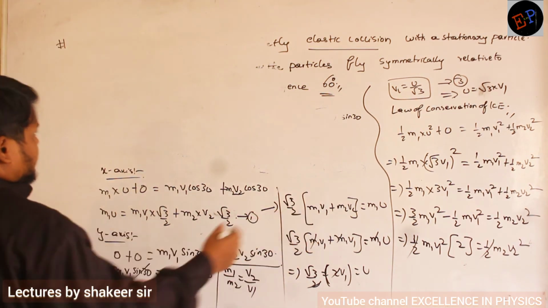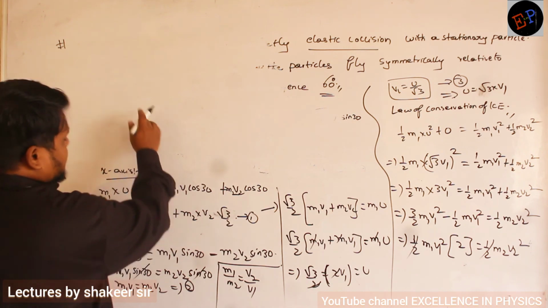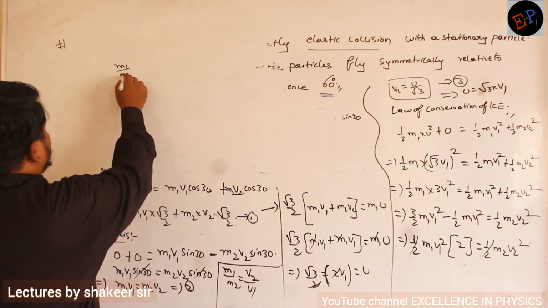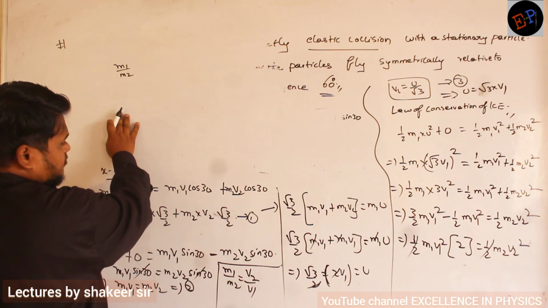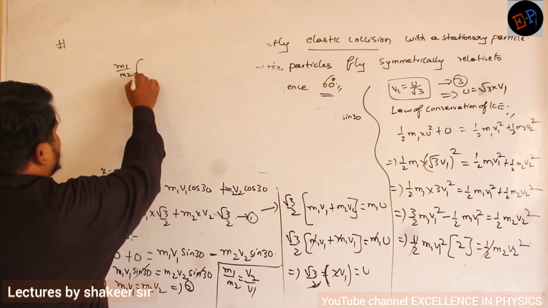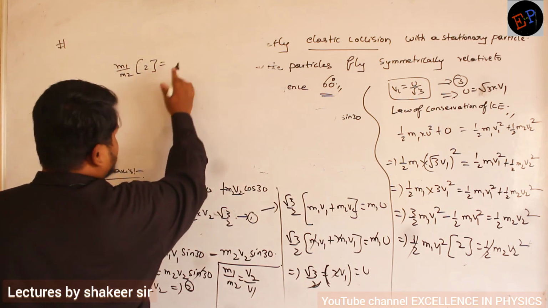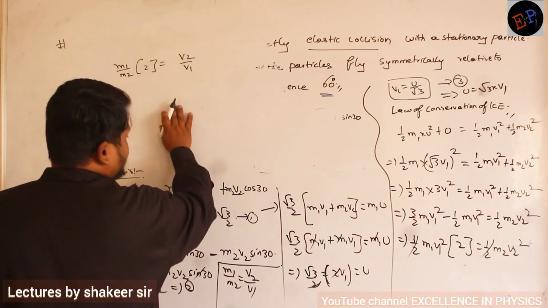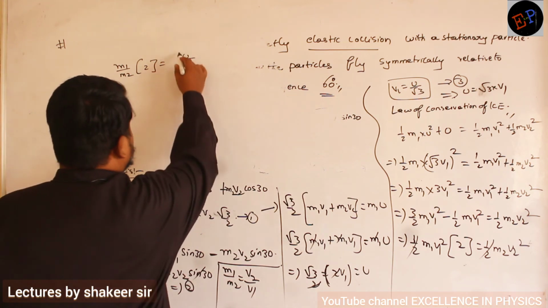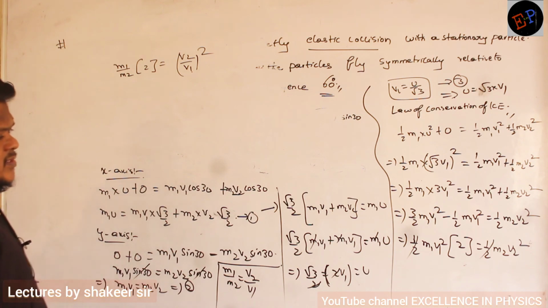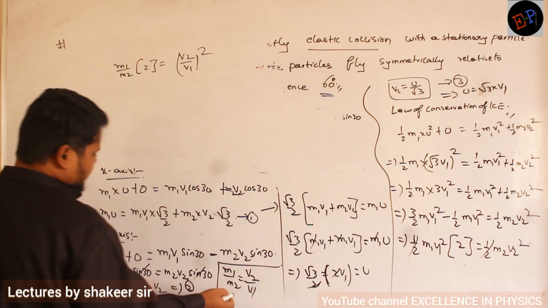So from that, what is the answer I got? I got m1 by m2 into 2 is equal to v2 divided by v1 whole square. That is what I get. So v2 by v1 we have already calculated, it is m1 by m2.